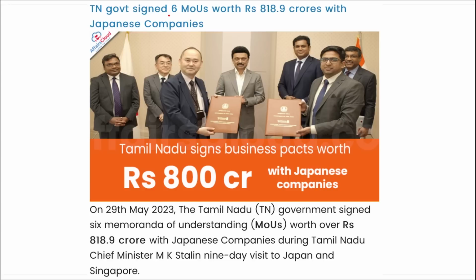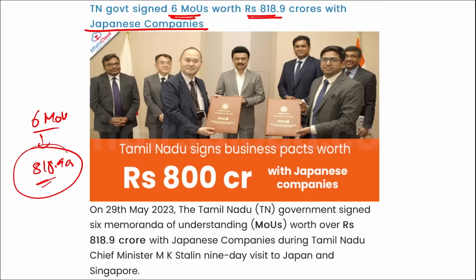Next is your Tamil Nadu government. They signed 6 MOUs worth 818.9 crore rupees with Japanese companies. Right? These 6 MOUs are worth 818.9 crore rupees, and they were recently signed.